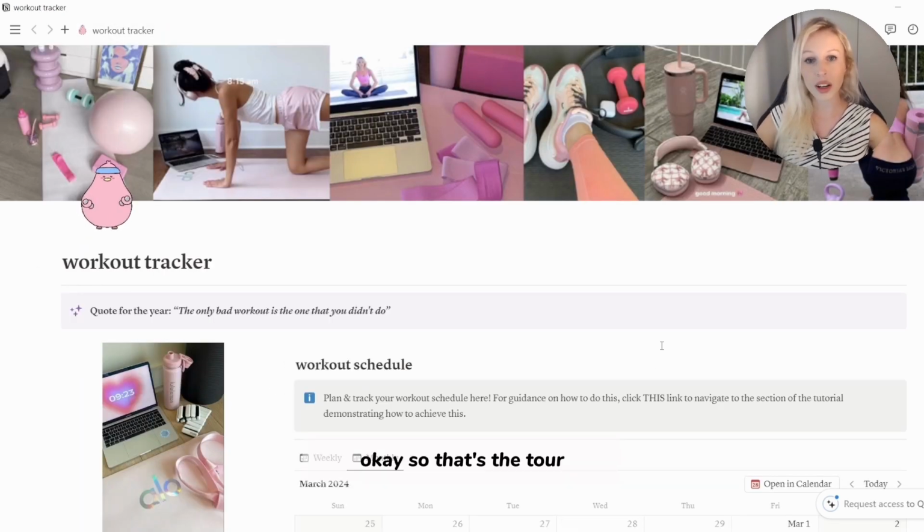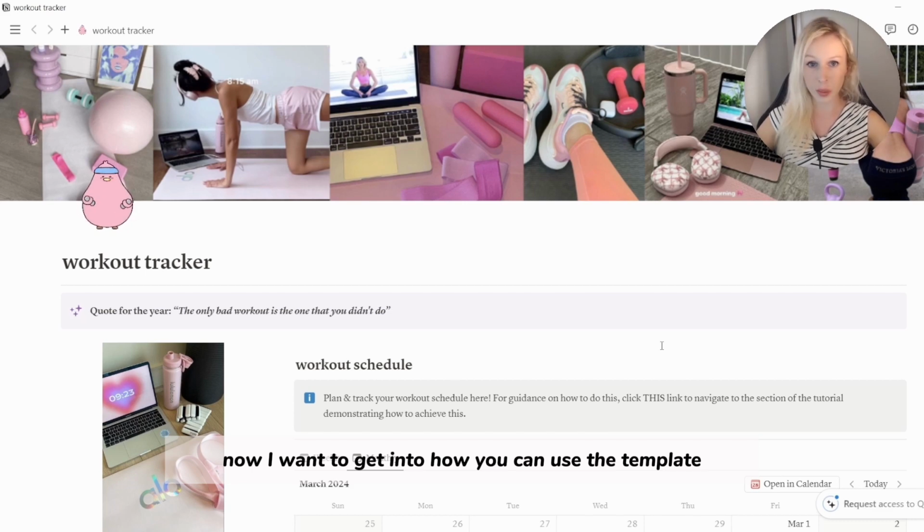Okay, so that's the tour. So now I want to get into how you can use the template and how everything works.